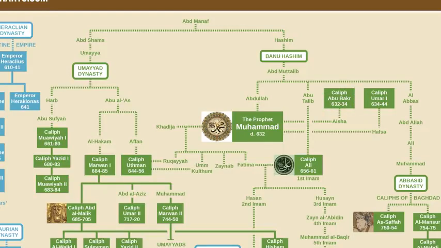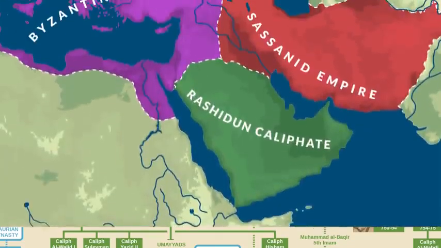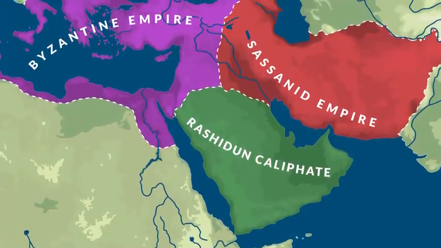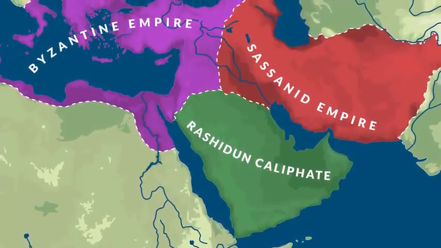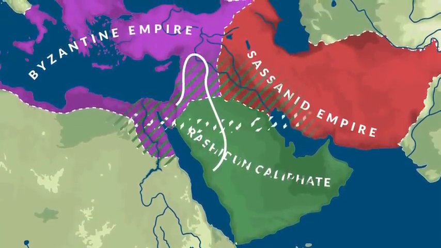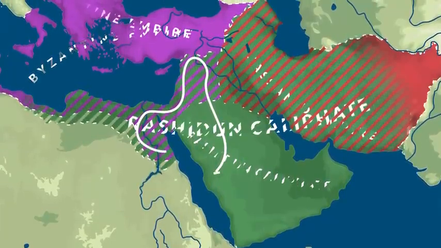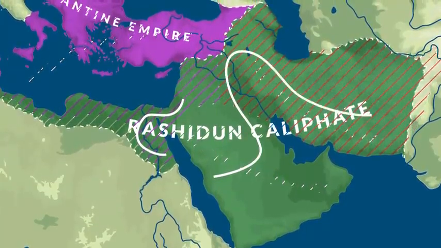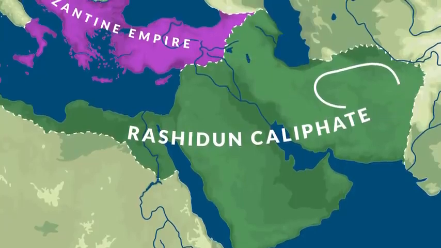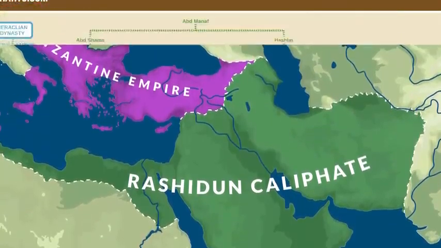However, Abu Bakr only lived for 2 years after the death of Muhammad. Therefore, when he died, Umar took charge, and under Umar, the Muslim conquests continued with great intensity. North of Arabia were the Byzantine Empire and the Sassanid Empire. These two empires had grown weak after decades of fighting each other, and therefore Umar was easily able to capture Egypt, Palestine, and Syria from the Byzantines and completely replace the Sassanids as the rulers of Persia.